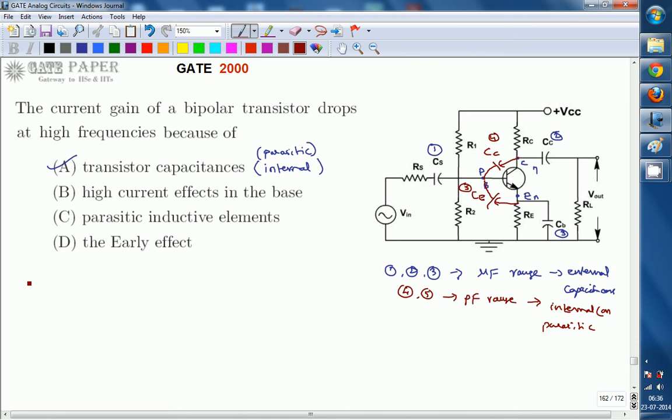As the input signal frequency increases from low to high frequencies, how these microfarad and picofarad capacitances act, and why the gain falls, we will see. So I am going with a table like this.